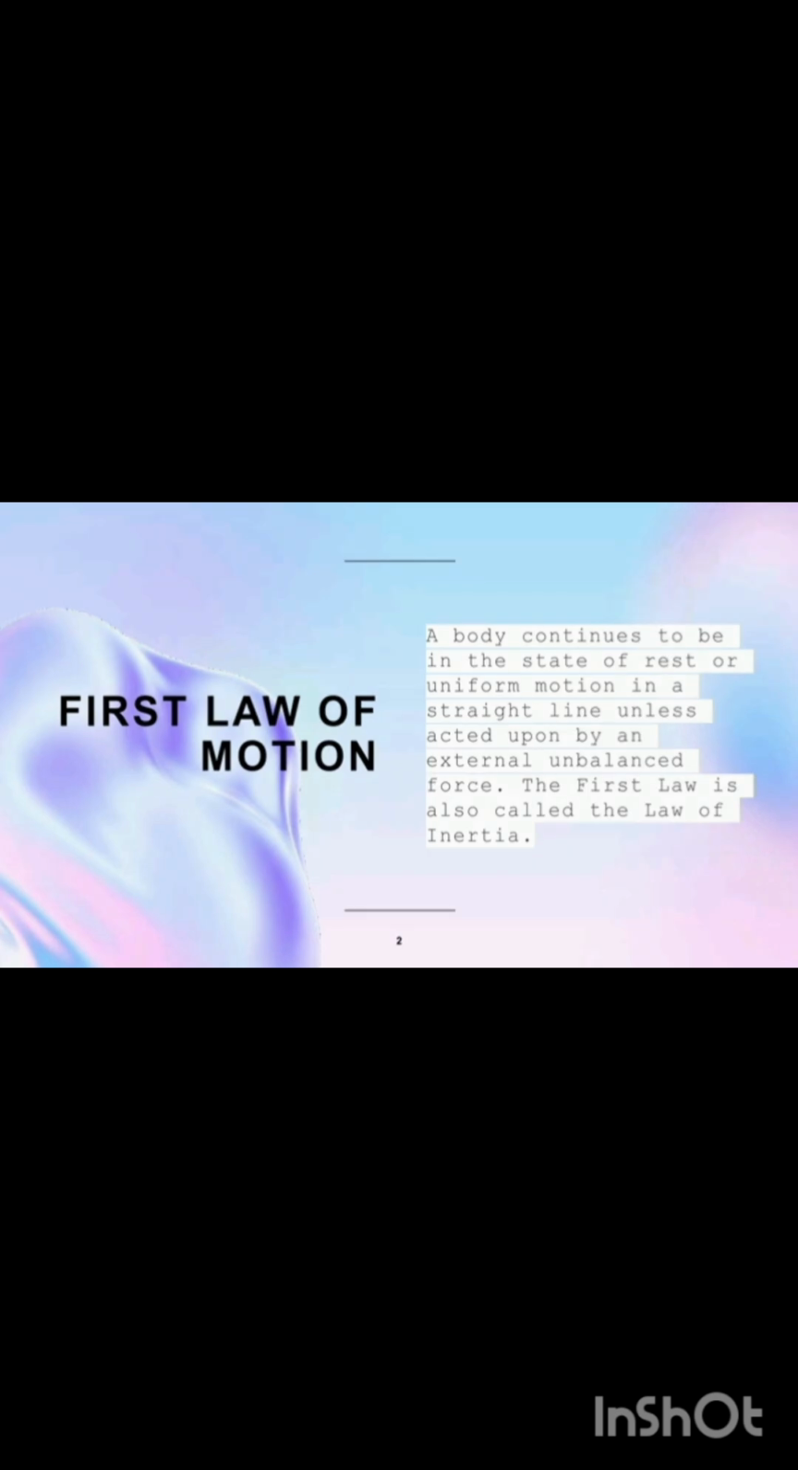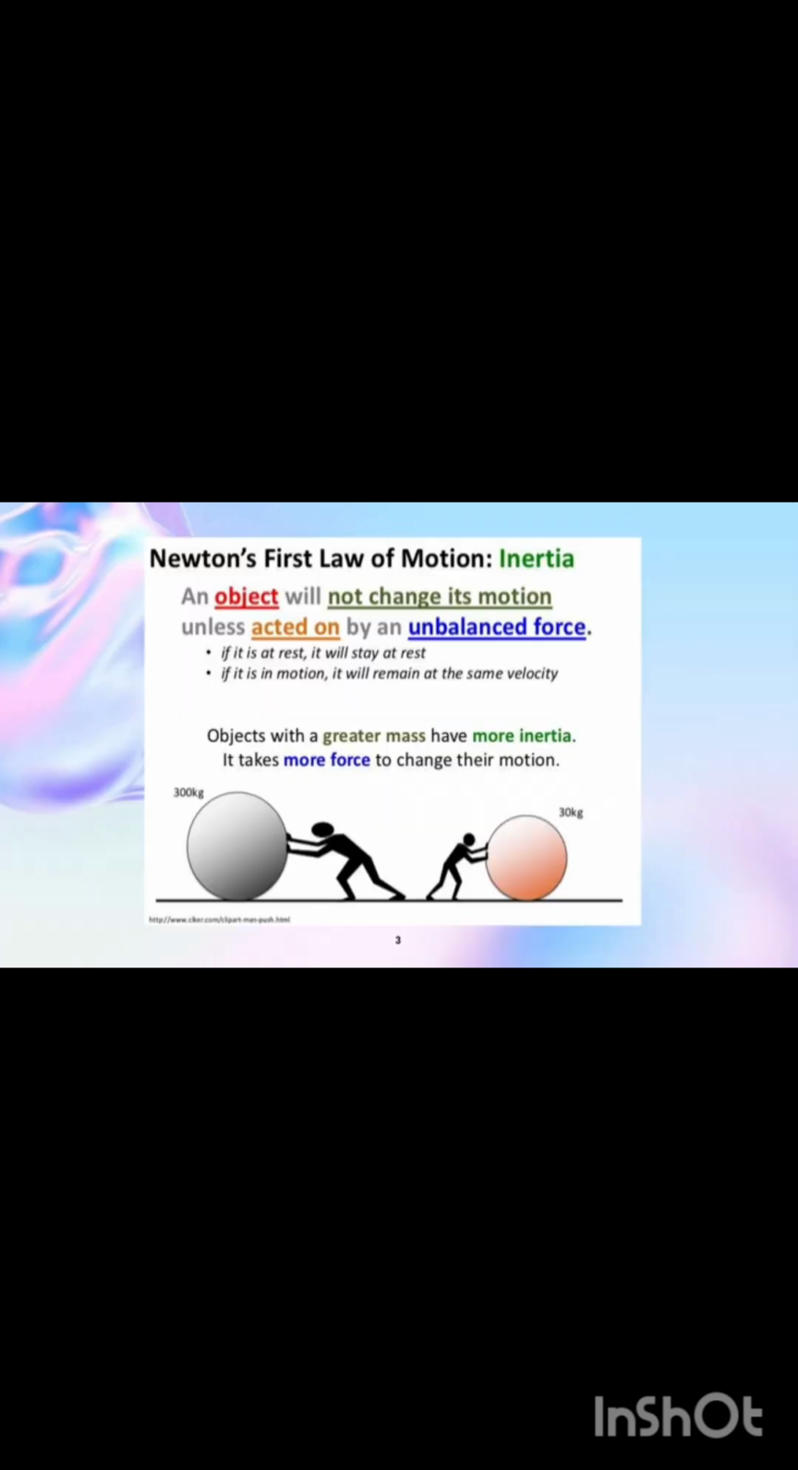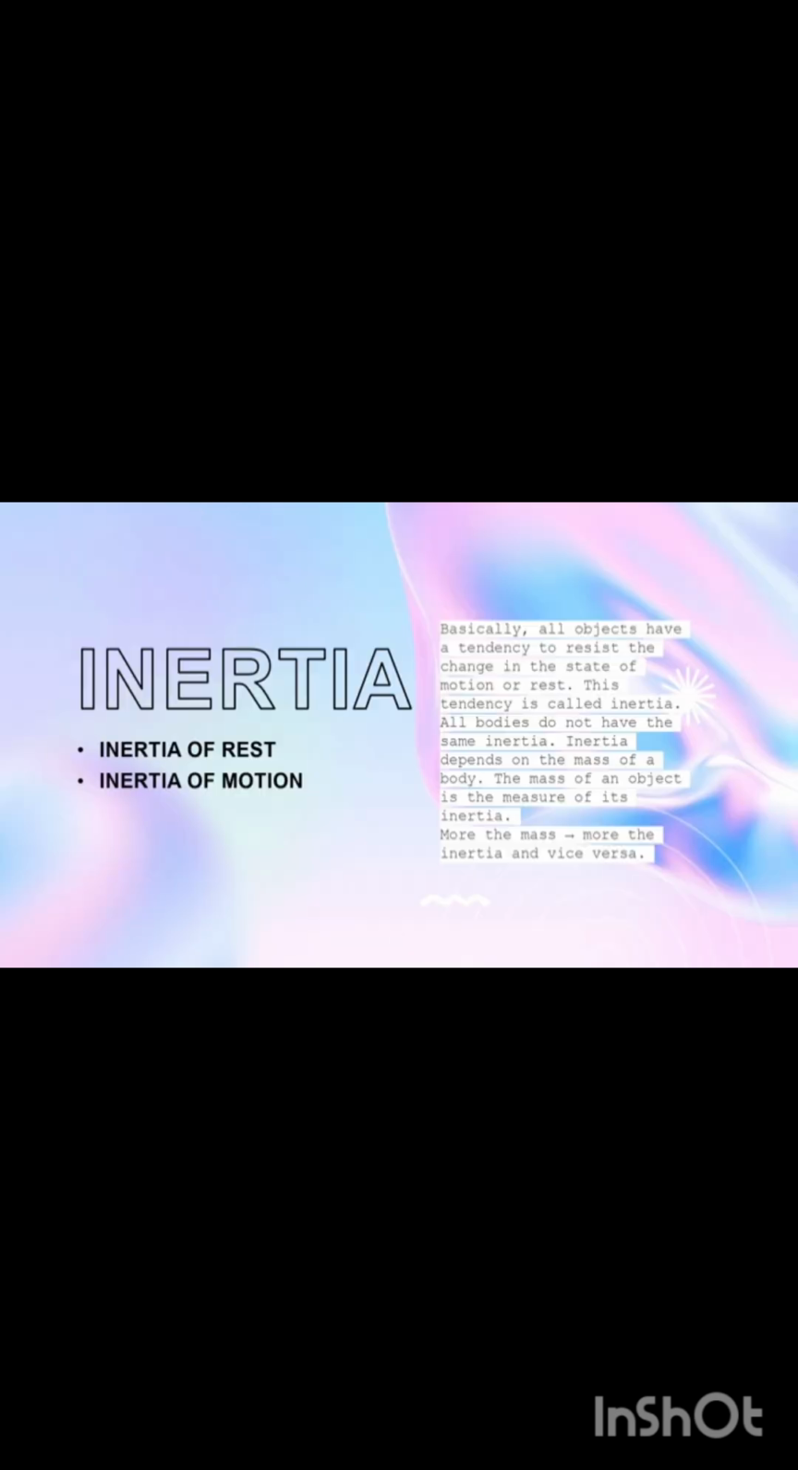A body continues to be in the state of rest or uniform motion in a straight line unless acted on by an external unbalanced force. Suppose a book is kept on a table. If you are moving it, it will change its position, meaning we are applying some kind of force and the body is moving. So that is nothing but Newton's first law of motion. An object will not change its motion unless acted on by an unbalanced force, meaning the force should be greater than the force which is there on the table, right?